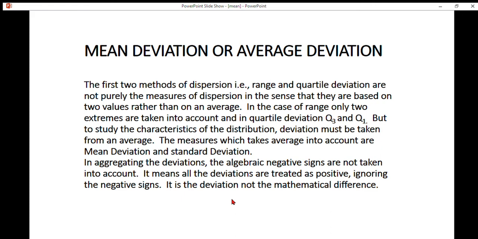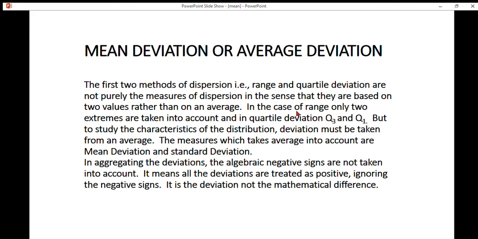Mean deviation is also known as average deviation. The first two methods of dispersion, that is, range and quartile deviation, are not purely measures of dispersion, in the sense that they are based on two values rather than an average.